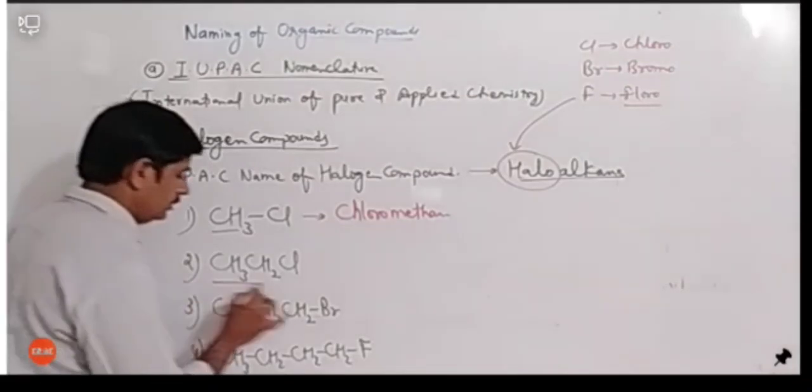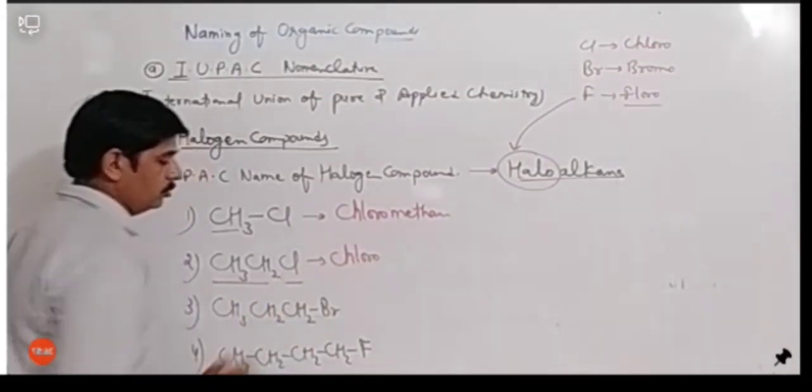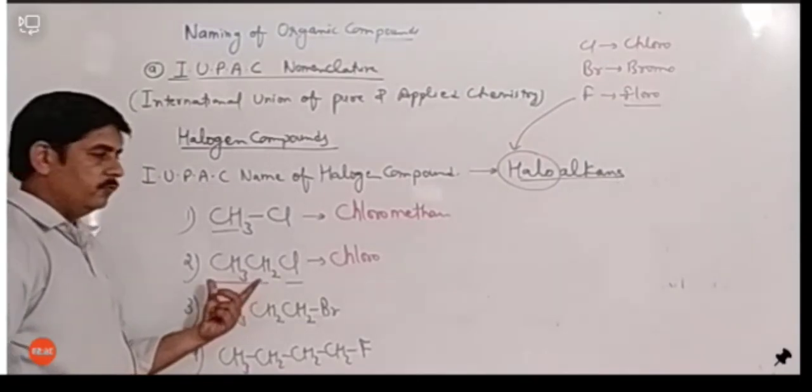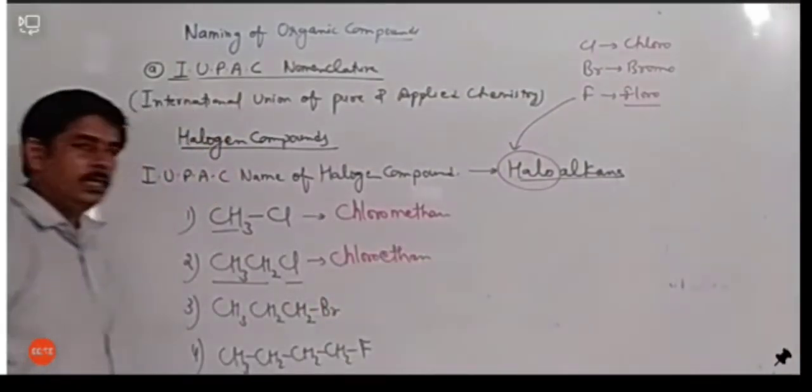Second, this is fluoro, and it has two carbons. So for two carbons we use ethane. It is fluoroethane.